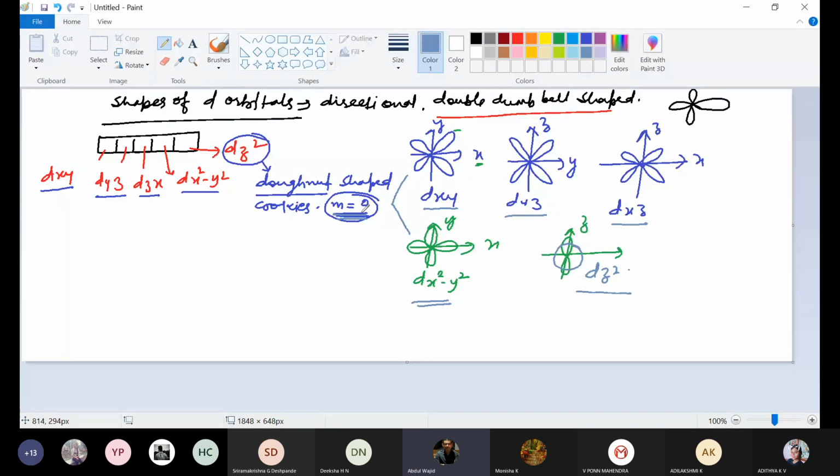What about dxz and dyz? Both will have either +1 or -1. If this has +1, this will be -1, and if this has +1, this will have -1. And what about these two? These two will be having